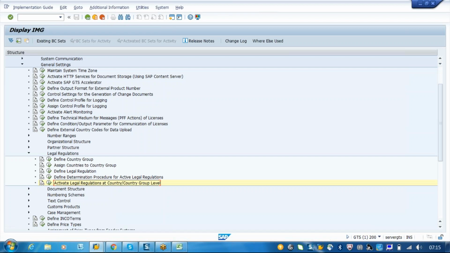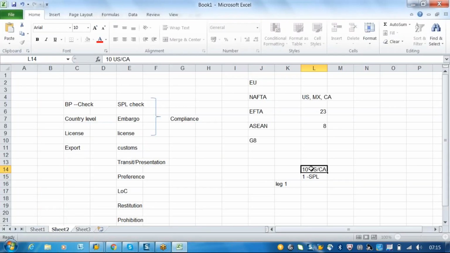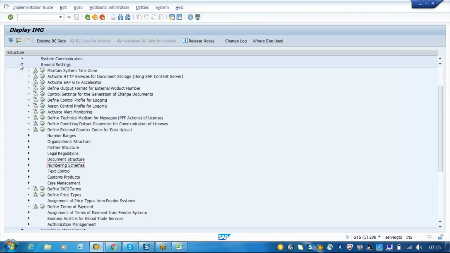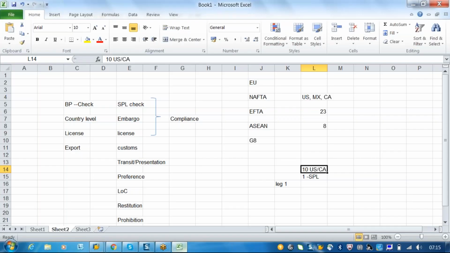Are you clear on this? Now somebody is asking, Rajat, I think. Rajat is asking, we have 10 legal regulations, so how will the system identify a specific legal regulation? For this purpose only, we have country application checks. Here we will be assigning the application. So if you are doing embargo, then the system will try to find one legal regulation based on the legal code. You got this point now? Are you clear?